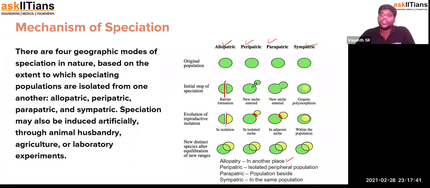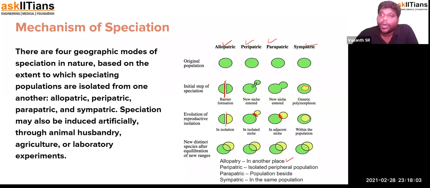Sympatric is where, due to polymorphism in the genetics, the population which is already existing will be undergoing polymorphism. So within the population, they will form a new population. These are the types of speciation that we have studied about: one is allopatric, peripatric, parapatric, and sympatric. These are the different ones.